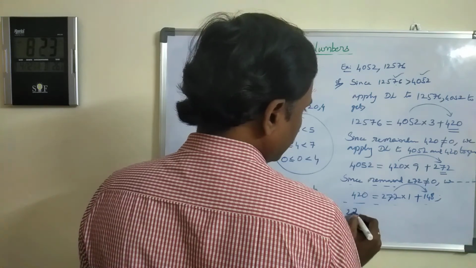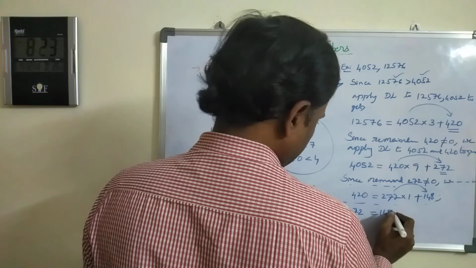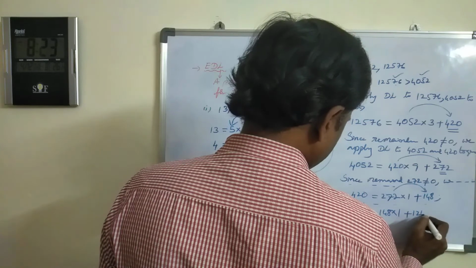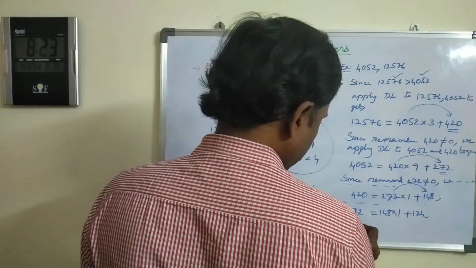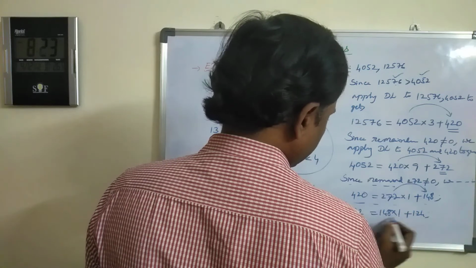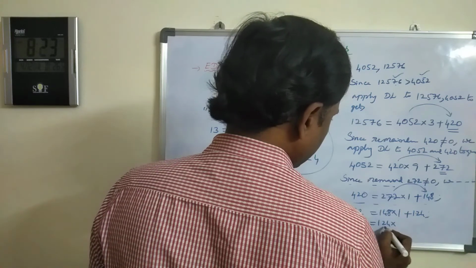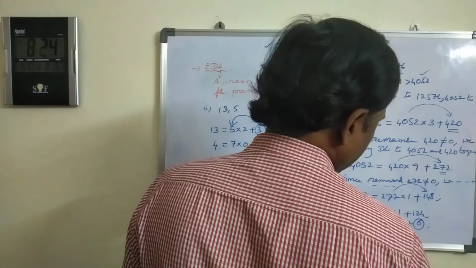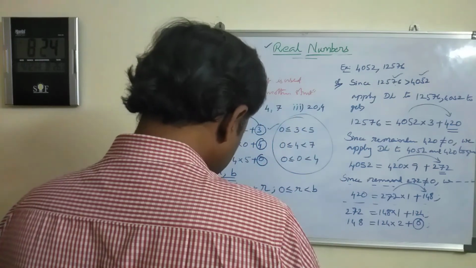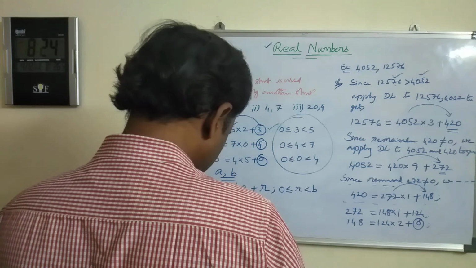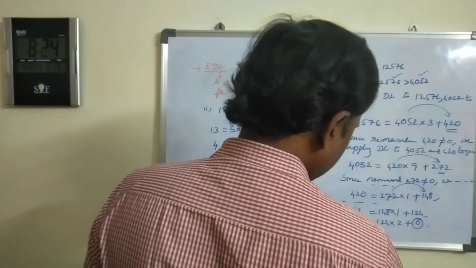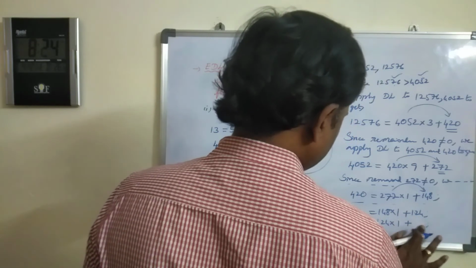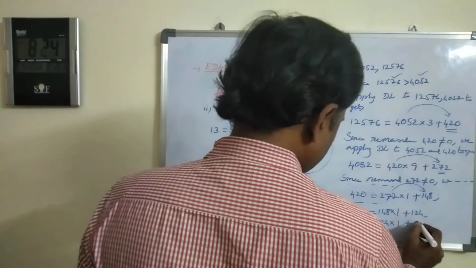Then 272 equals 148 into 1 and the remainder is 124. Just repeat all these steps, that's it. That means next 148 and 124. 148 equals 124 into 2 times, remainder is 0. Whenever you get remainder 0, stop. That is the last step. Wait, sorry, here 1 time only. Why? Because 2 times means 248. Here also it never stops. Then again the remainder is 24.